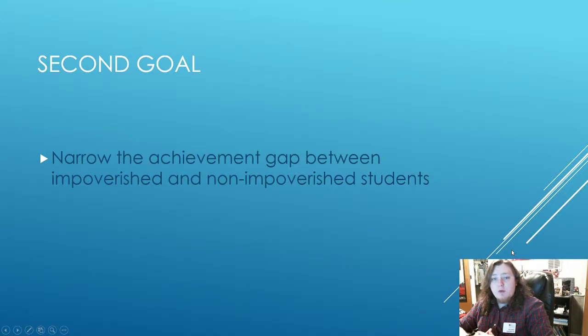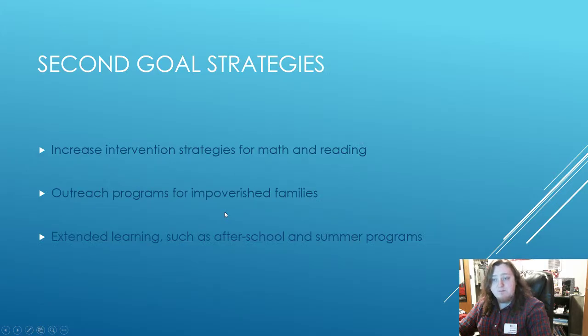Moving on to goal number two, we want to try to narrow the achievement gap between impoverished and non-impoverished students. Looking at testing data at Weaver High School, there is definitely an achievement gap between impoverished and non-impoverished students, and we want to address that and come up with strategies to fix it. The first strategy is going to be increased intervention strategies for math and reading, which seems to be a trouble area, especially for those impoverished students.